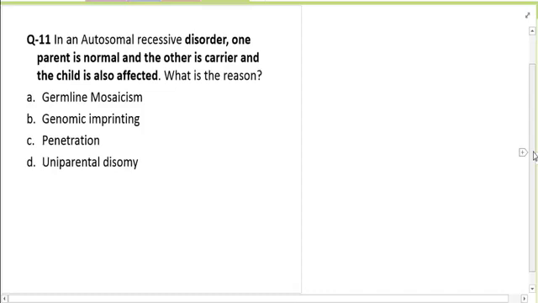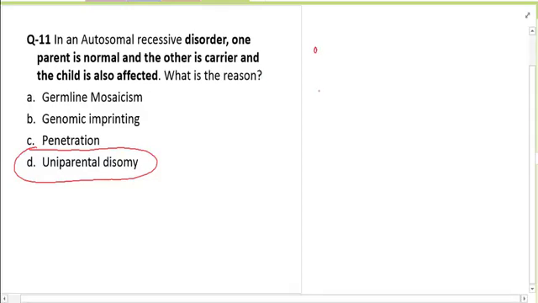Now the next question is on genetics: if one parent is normal and the other parent is a carrier, and the child is still having the disease, how can you explain that? It is a very common question asked in the AIIMS PG exams: it is uniparental disomy.